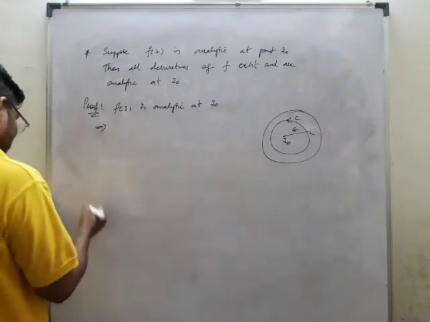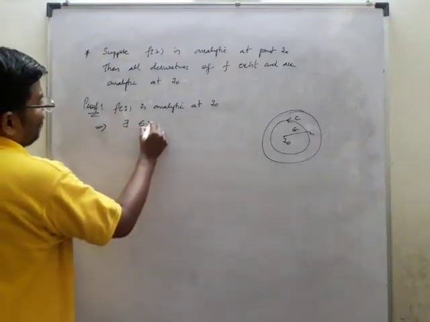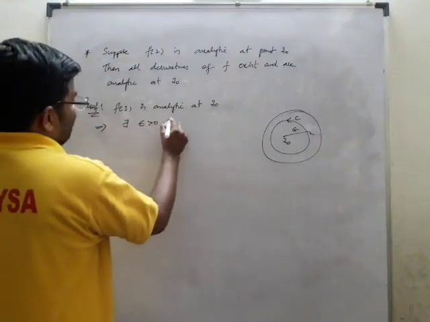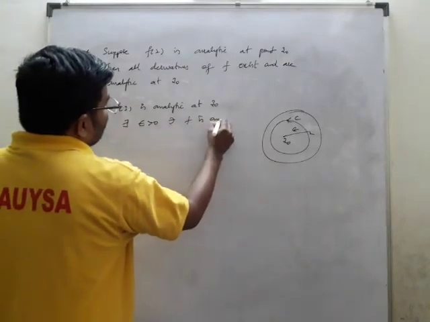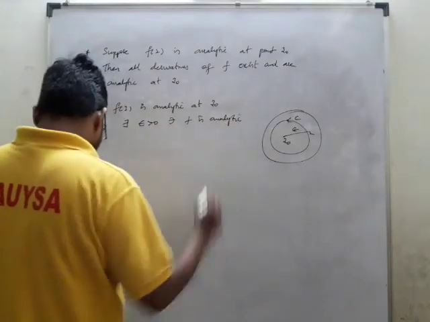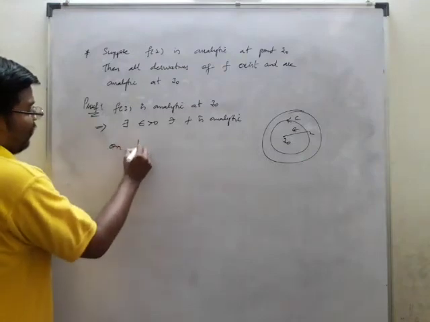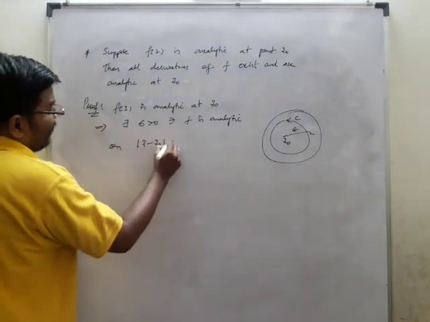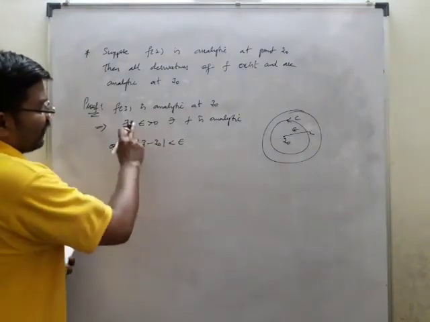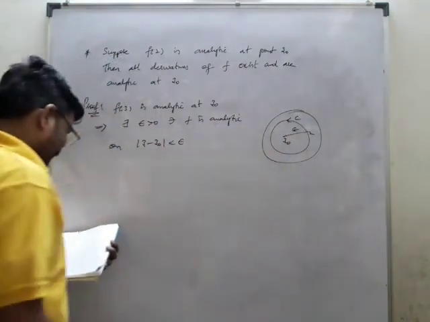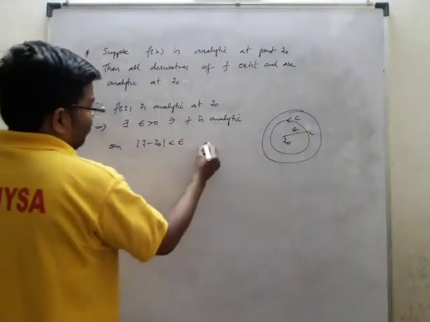That implies there exists epsilon greater than 0 such that f is also analytic on mod z minus z naught less than epsilon. This is nothing but f of z is also analytic in this region, and on C.